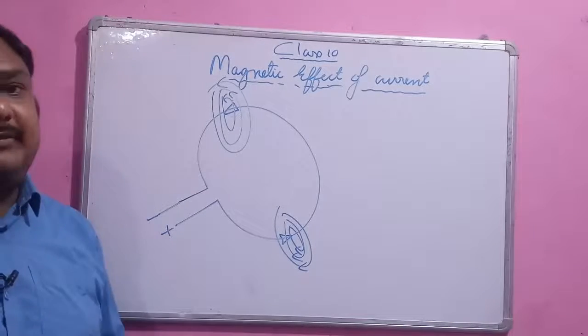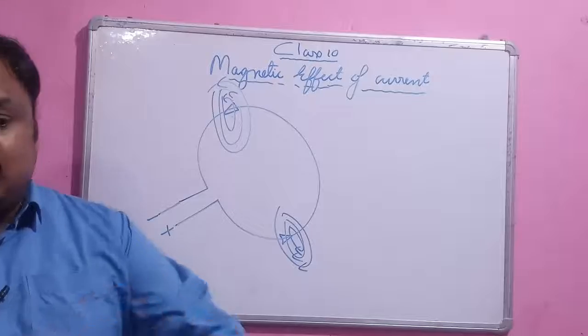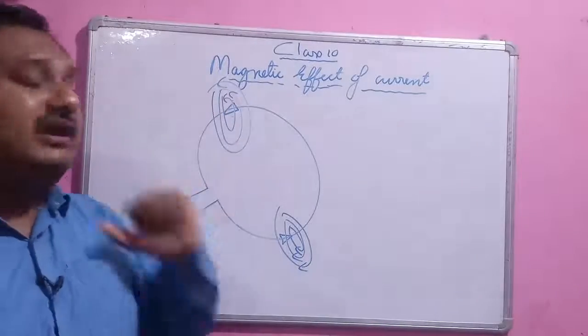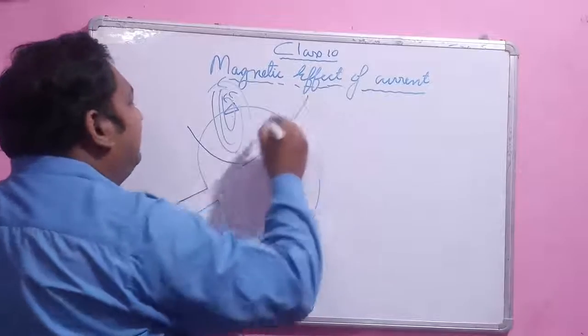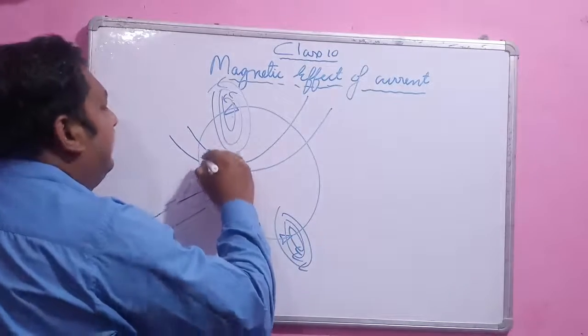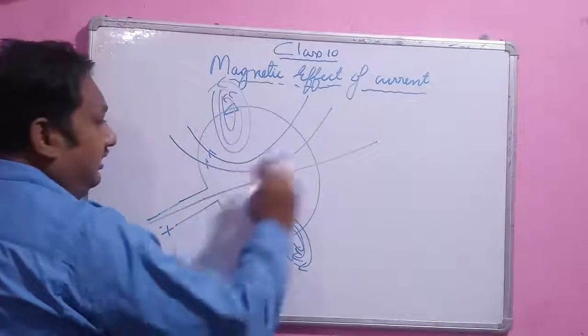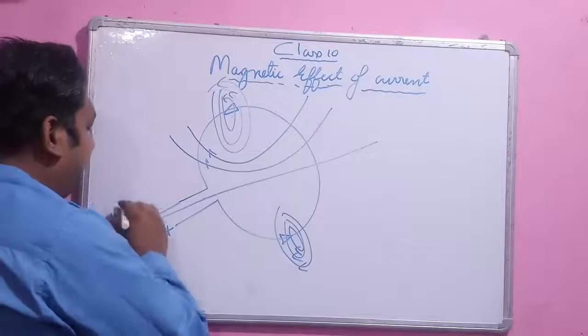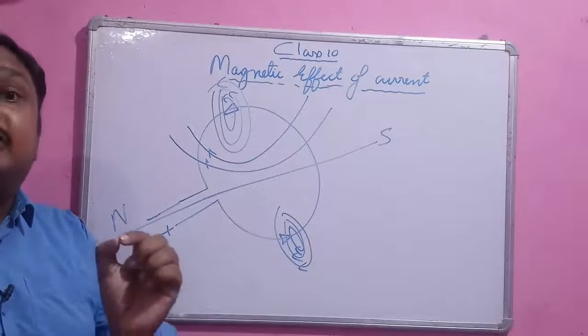Now students, as you know, the intensity of the magnetic field decreases as we move away from the current carrying wire. So as we move away, the intensity of these circles decreases, and at the center they make a straight line. This straight line represents the uniformity of the field.